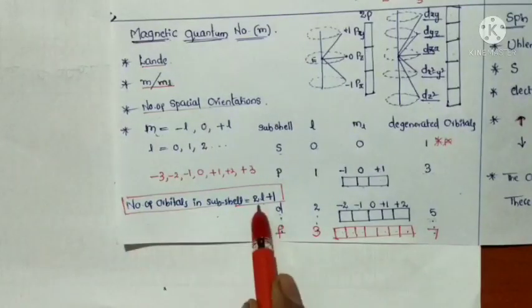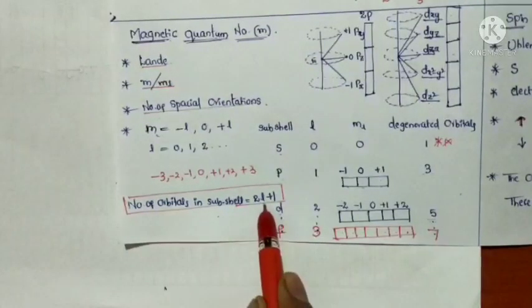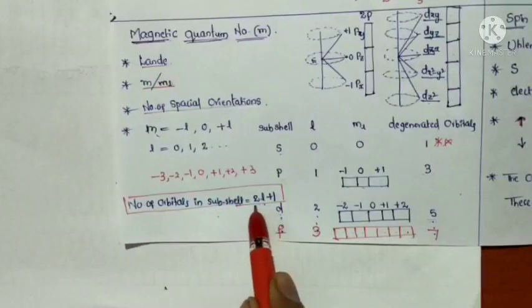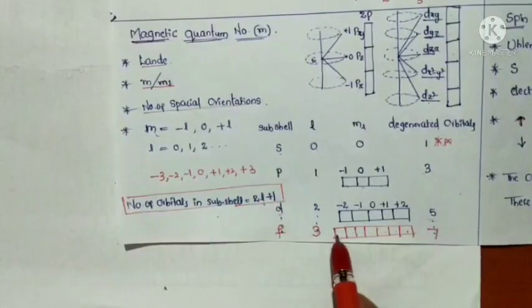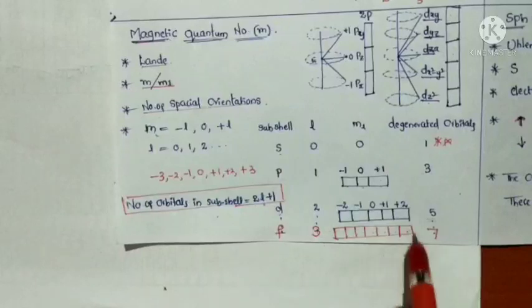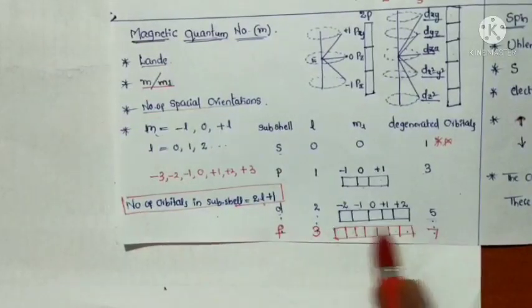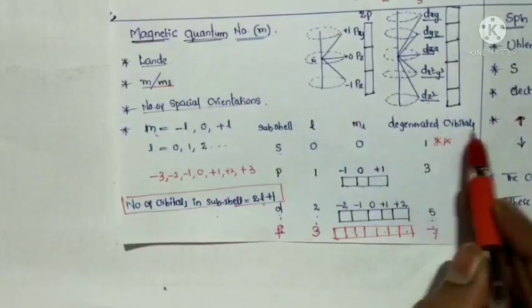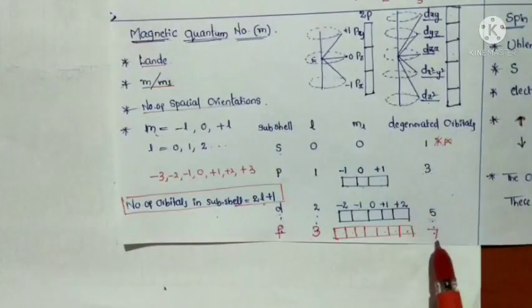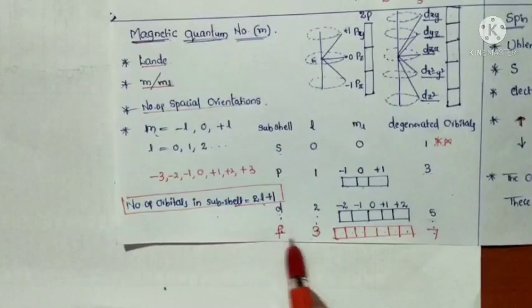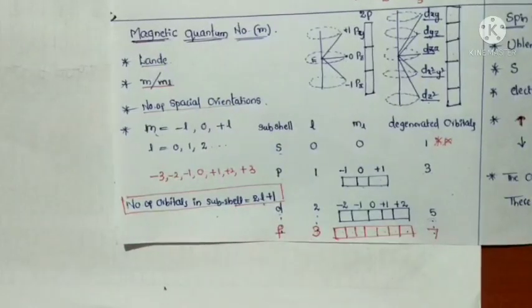If l is equal to 3, substitute here: 3 into 2 is 6 plus 1, so 7 f orbitals are present. These f orbitals also have the same energy. That's why 7 degenerate orbitals are present in the f subshell.